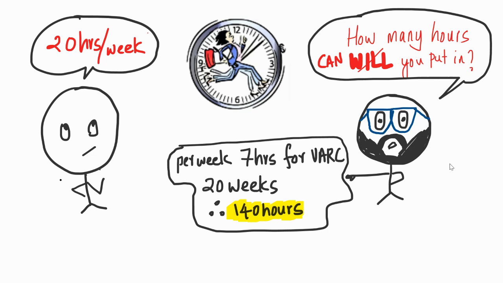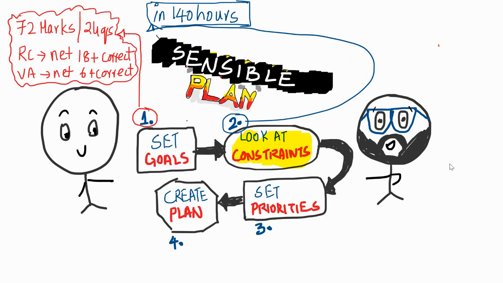Let's look at a 20 weeks plan. When I recorded this video, I think we have 23 weeks before the CAT hits us. So I'll just look at a plan of 20 weeks at 7 hours a week. We have 140 hours, ladies and gentlemen. Our constraints, everything is set. We have now 72 marks to be achieved in 140 hours of preparation. That's our plan of action.